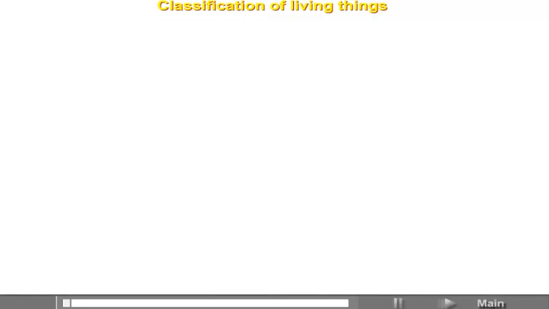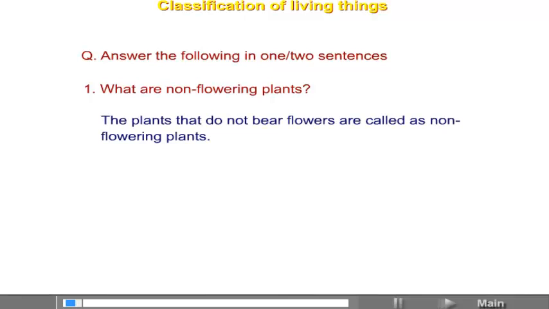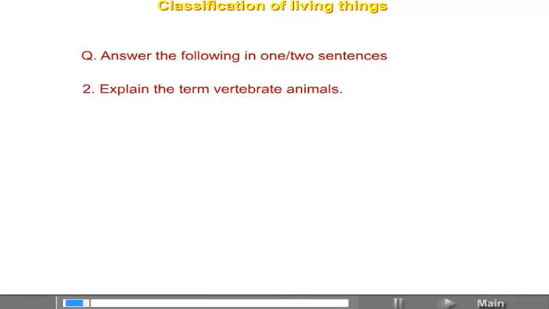Chapter 2. Classification of living things. Answer the following in 1 or 2 sentences. What are non-flowering plants? The plants that do not bear flowers are called non-flowering plants. Explain the term vertebrate animals.